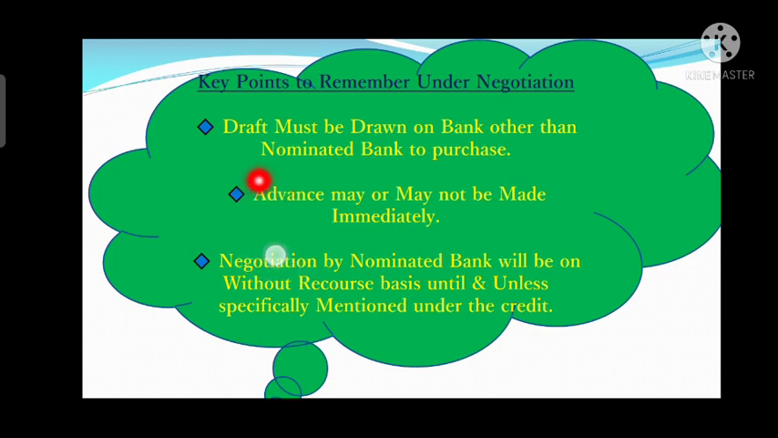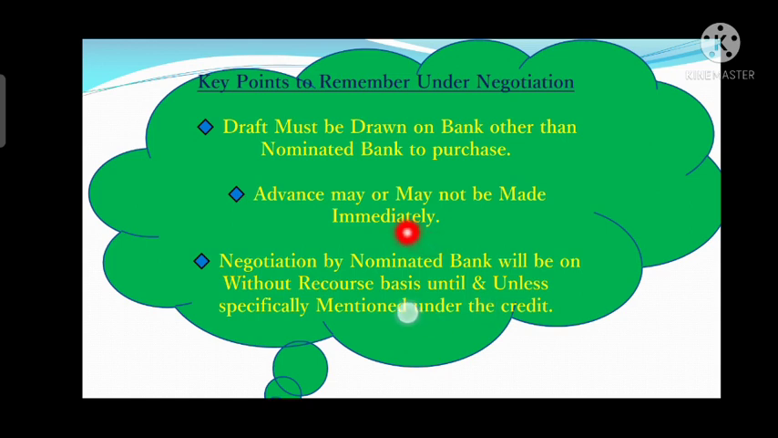The second point: the advance may or may not be made immediately. When the credit is available by negotiation, the nominated bank can make the advance payment to the beneficiary, or it can choose not to. So it can act on its nomination or it cannot. The nominated bank is not liable to make the payment, but it can make the payment or it cannot. You need to remember that point also.